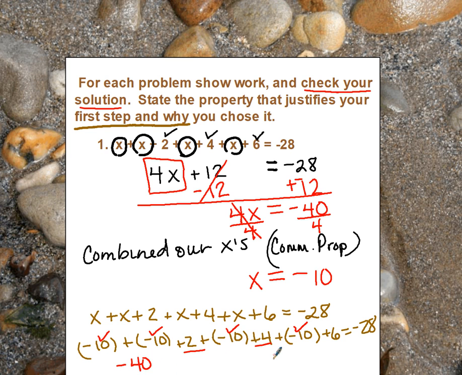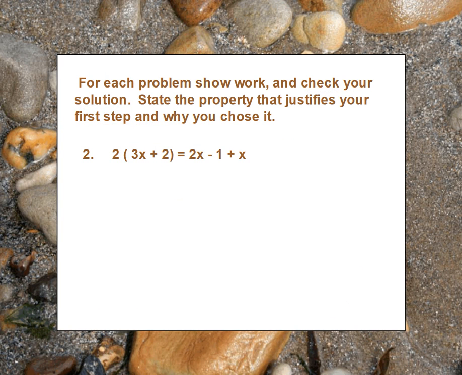2 plus 4 is 6. 6 plus 6 is 12. So plus 12 equals negative 28. And negative 40 and positive 12 is negative 28. So since negative 28 equals negative 28, yes, it was our correct solution. Next problem. Same thing that we have to do.